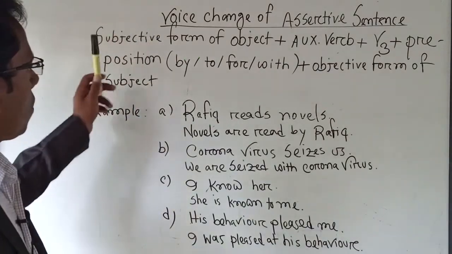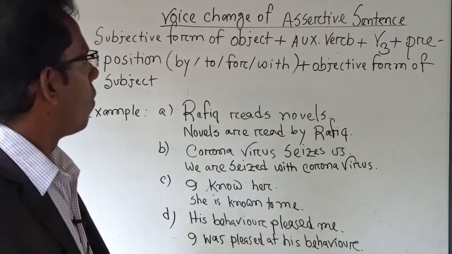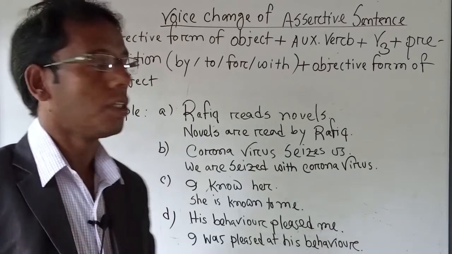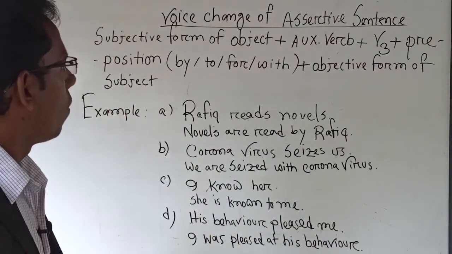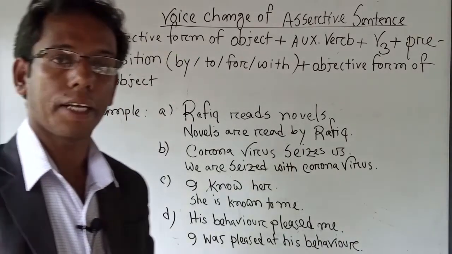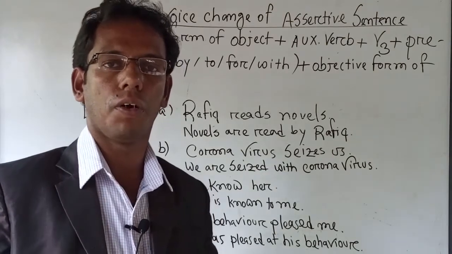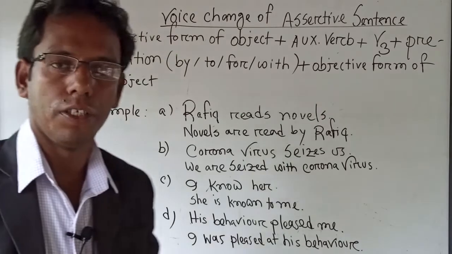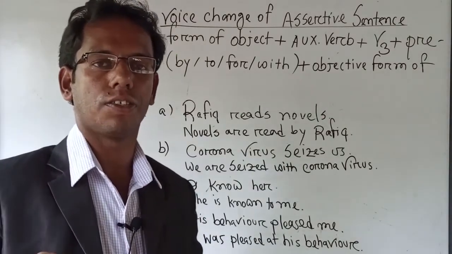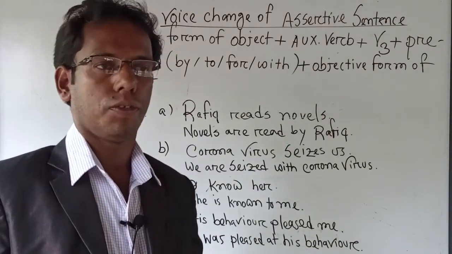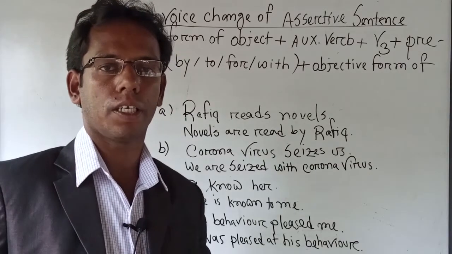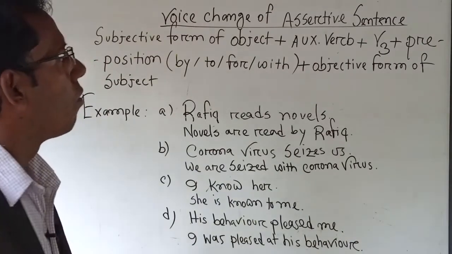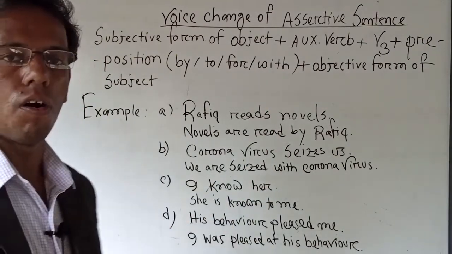Now, subjective form of object. At the very beginning of the sentence will be used the subjective form of the object. If we find an active voice sentence, then we have to find the object. Who is the object in that sentence? We have to bring the subjective form of that object at the very beginning. Then the auxiliary verb.